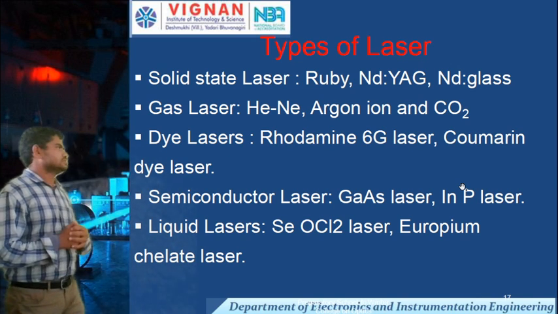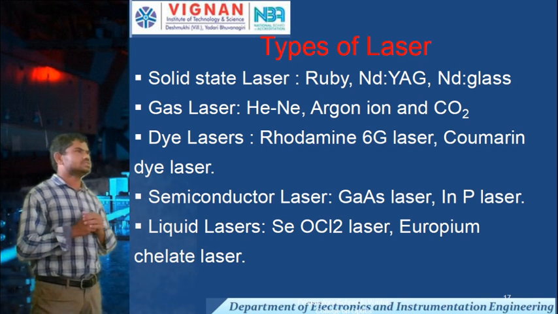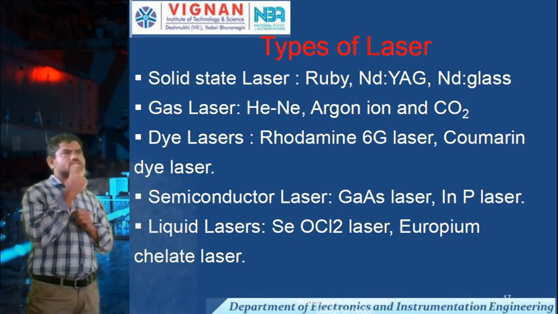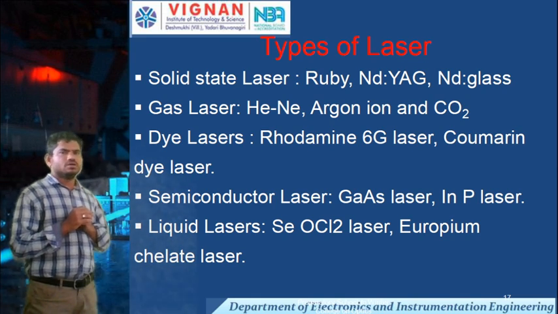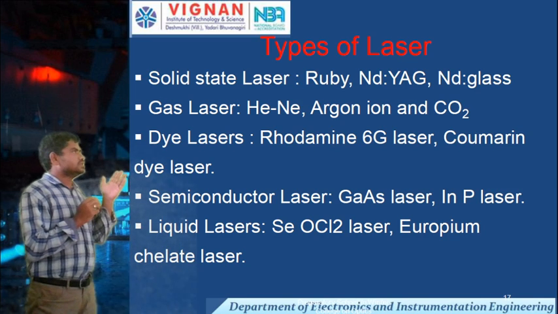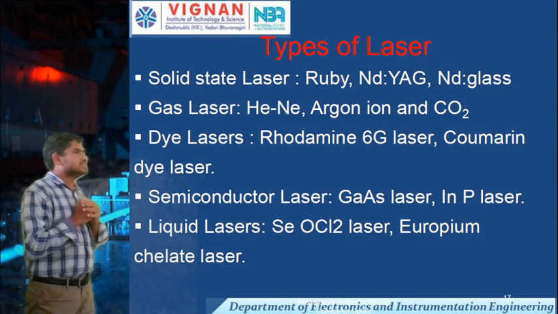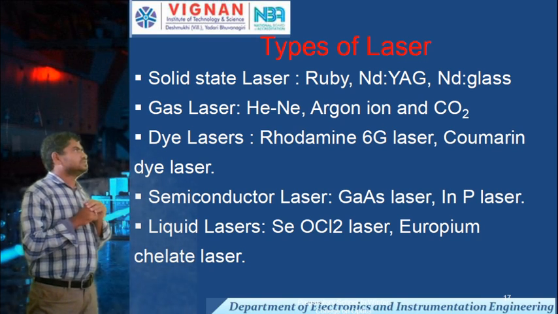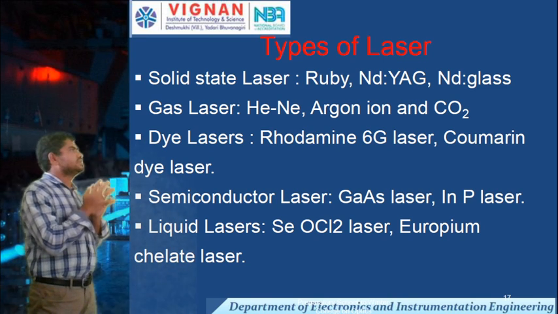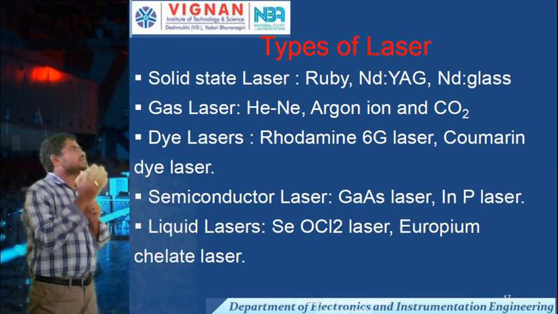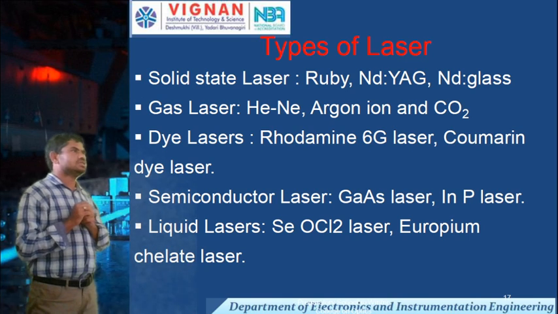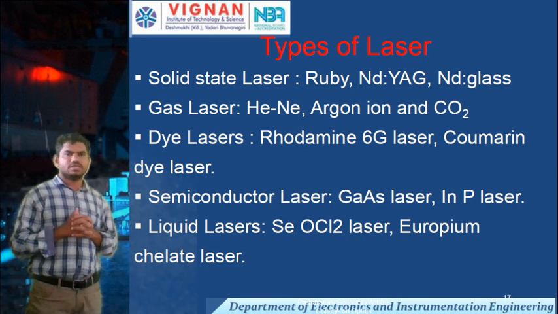In solid state lasers, there are again types: ruby laser, ND-YAG laser, and ND glass laser.